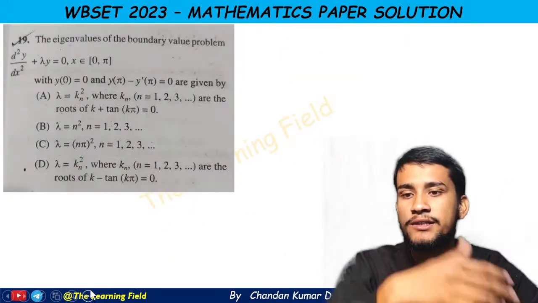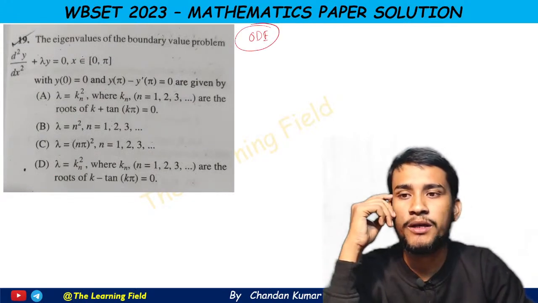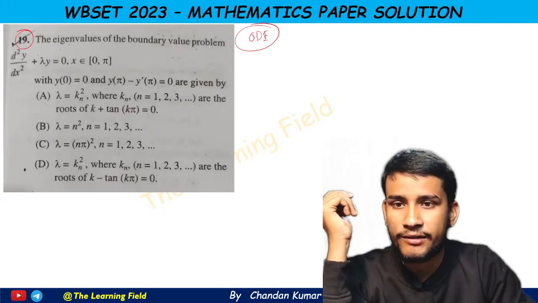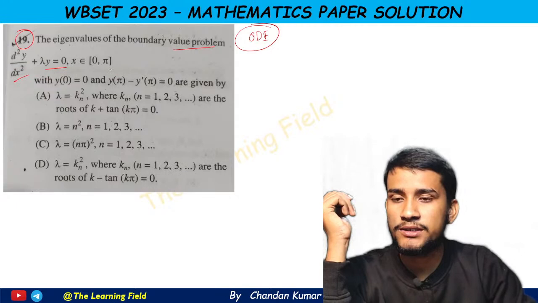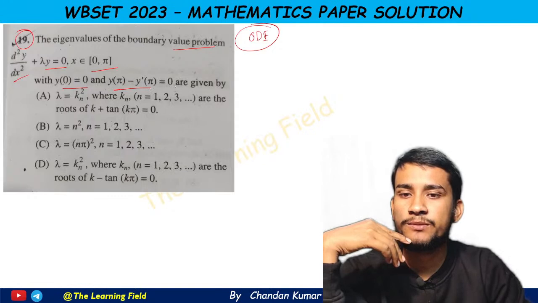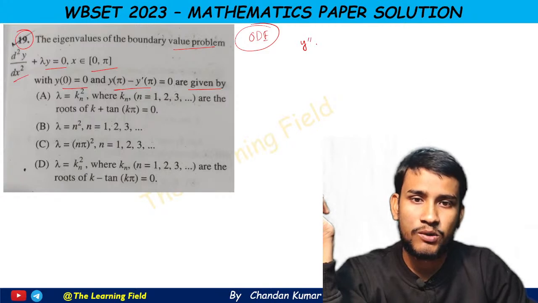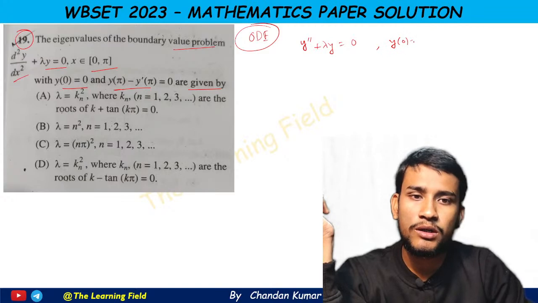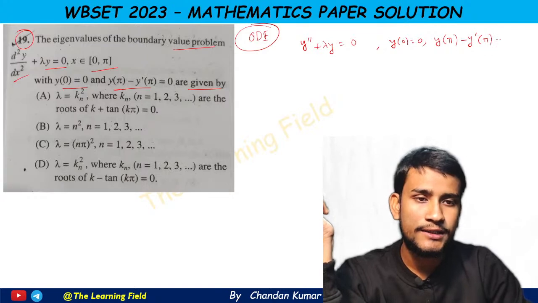Now going to the next question. This question is again from ODE, from the chapter eigenvalue problem. This is question number 19 from the X series. The eigenvalues of the boundary value problem d2y/dx2 plus lambda y equals 0, x belongs to (0, pi), where y(0) equals 0 and y(pi) minus y'(pi) equals 0, are given by one of the four options. So the problem is y'' plus lambda y equals 0, with y(0) equals 0 and y(pi) minus y'(pi) equals 0.